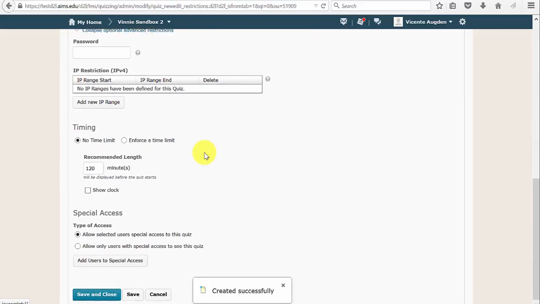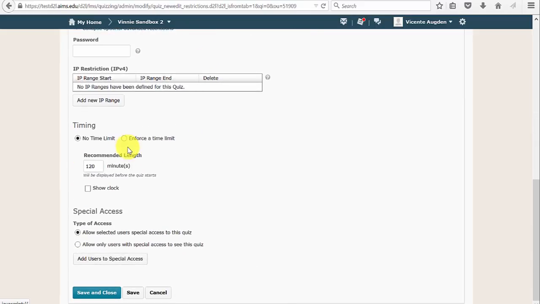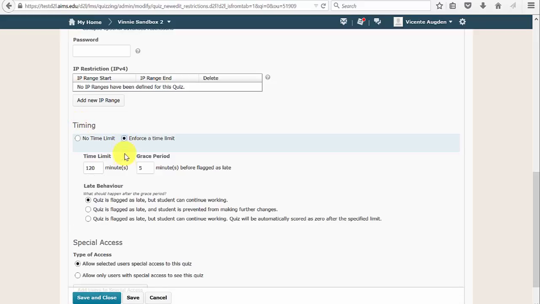If I scroll down now under Timing, this is what's actually changed. Under Timing, I've got two options, no time limit and enforce a time limit. So I'm going to go ahead and enforce a time limit. I get some other options as well, because before it was previously labeled as normal, use a late limit, and auto submit. So this is a little bit more descriptive now.